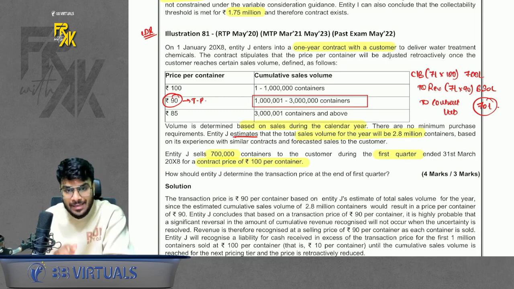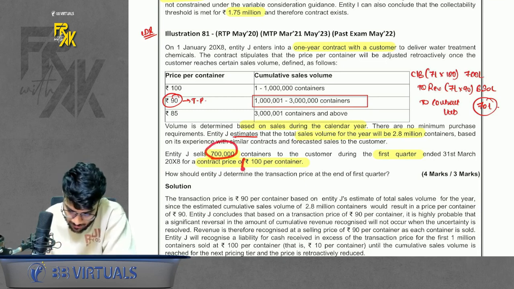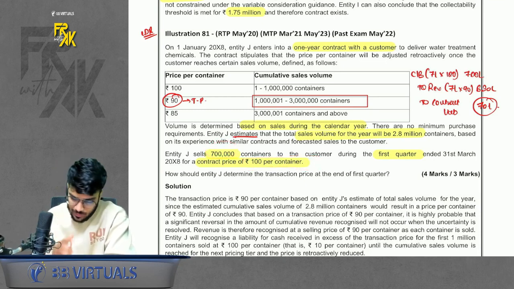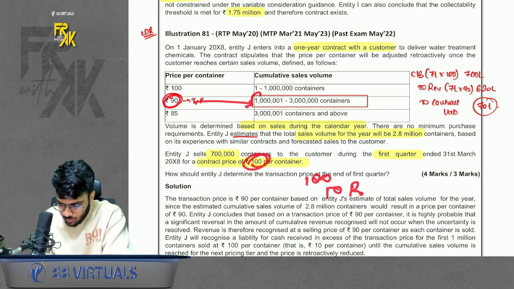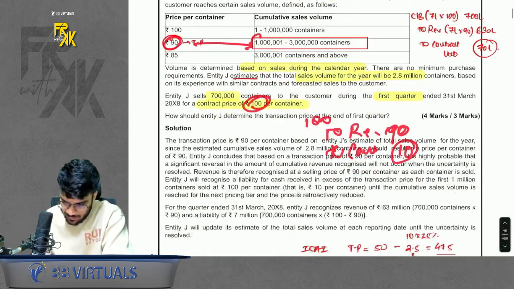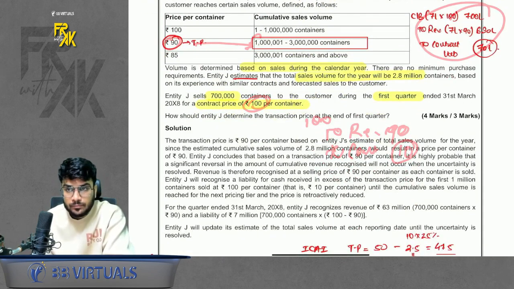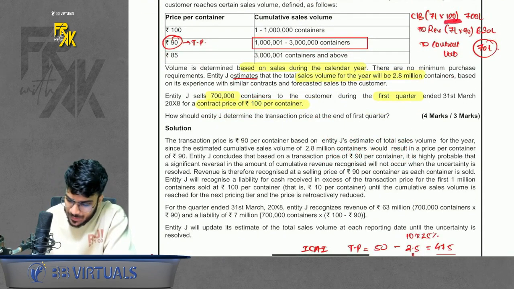But as of now, he has purchased 7 lakhs and we have charged him 100 rupees per container. So what to do? If you expect that you will be able to make this much sale, even if you receive 100 rupees, you will book the revenue only up to 90 rupees, and the balance you will book like a contract liability, that is 10 rupees. That is exactly what we have done: 100 rupees cash received, 90 rupees revenue, balance 10 is contract liability.